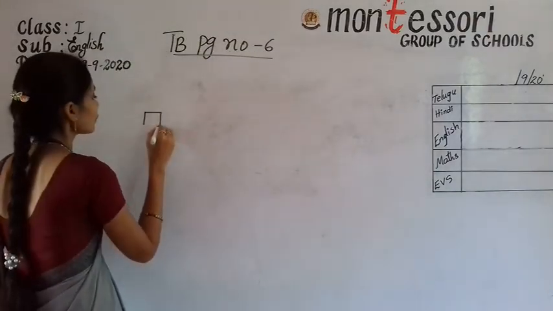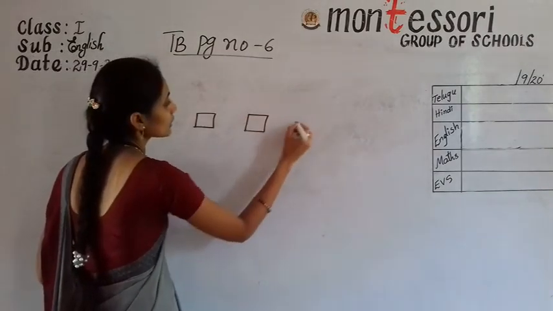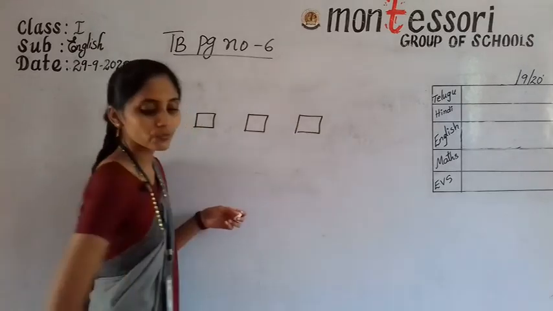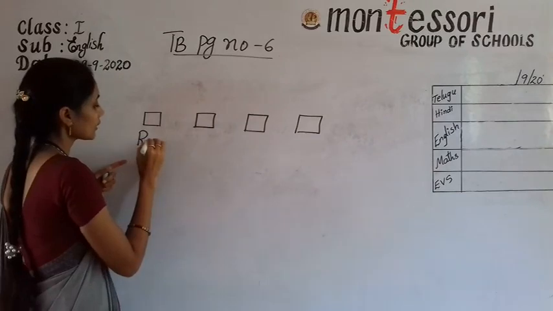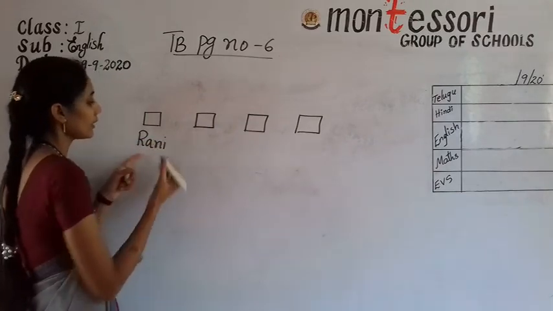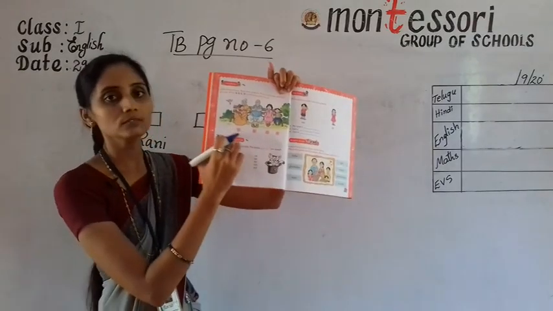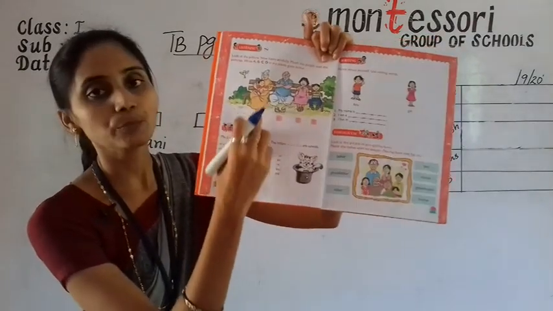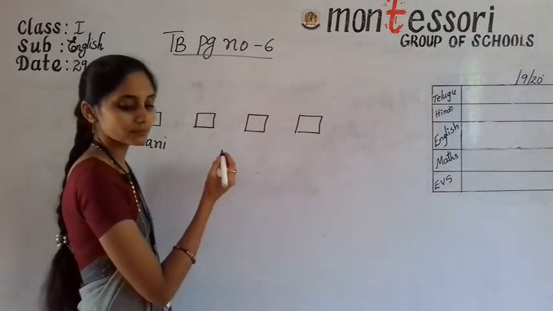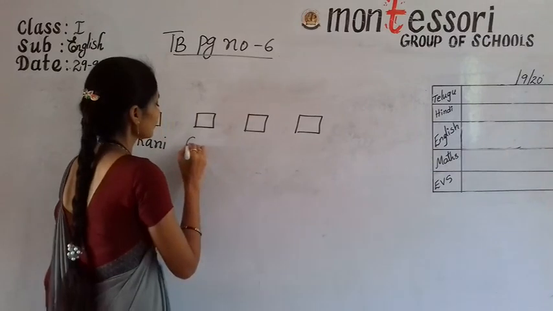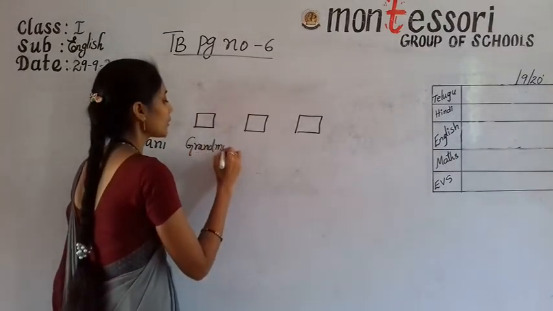See, 4 boxes are given, no? First box, you write below the box Rani, R-A-N-I, Rani. Below the first box you write down Rani. Second one, grandmother. Below the second box write down grandmother.